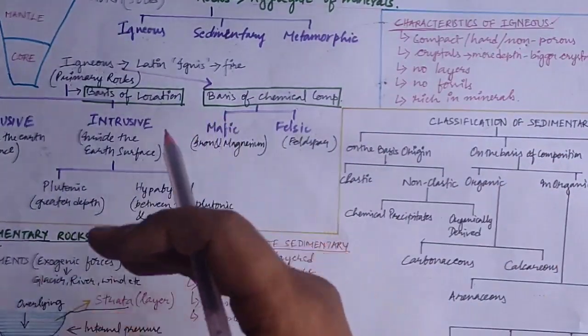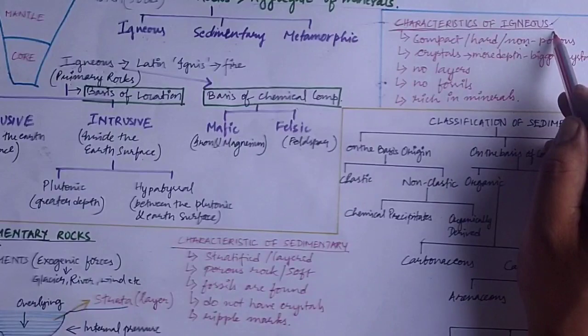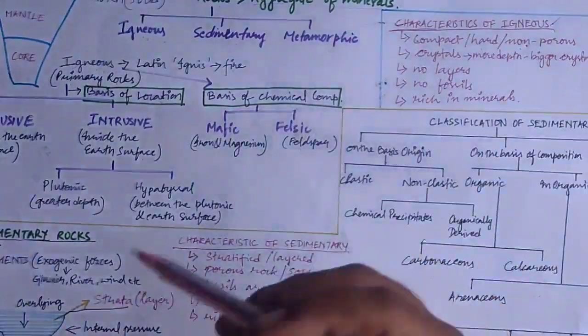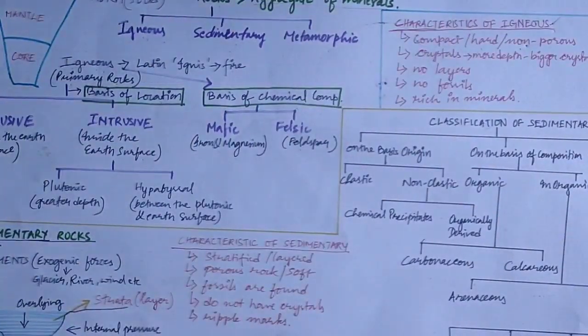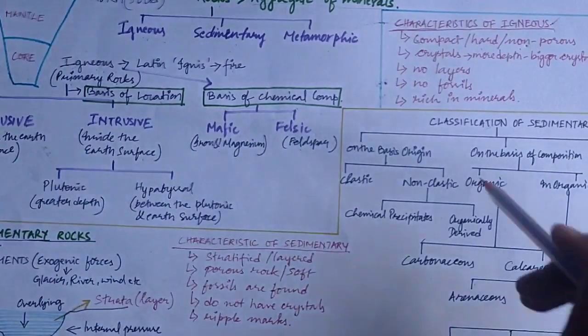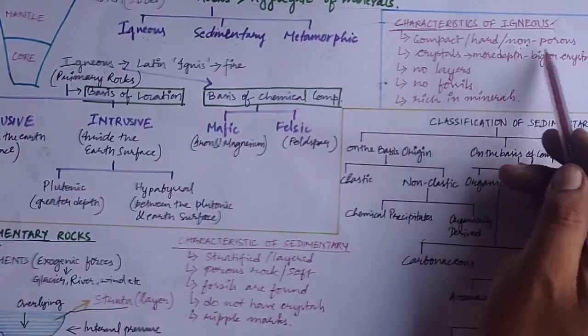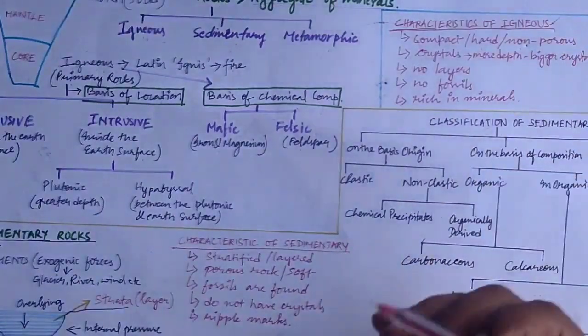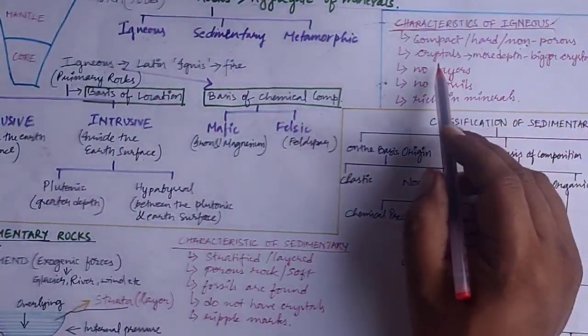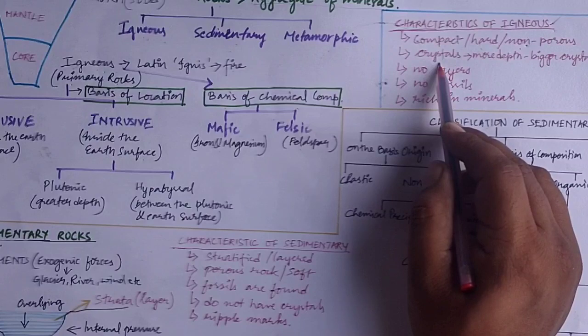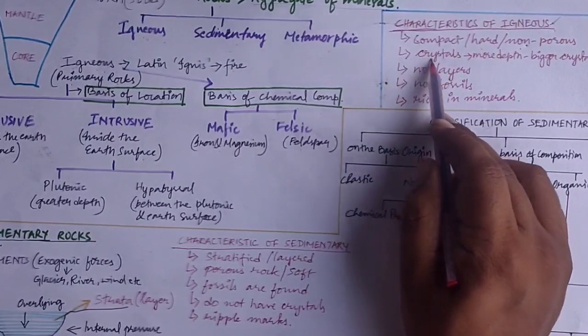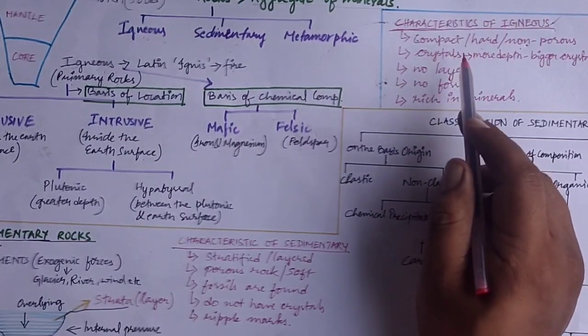So now students, let us move on to the characteristics of igneous rocks. Since it has been formed from the solidification or cooling down of magma, it is very compact, hard and non-porous. Non-porous means it won't allow water to percolate. Since it has been formed from solidification, crystals are also formed in the igneous rocks.